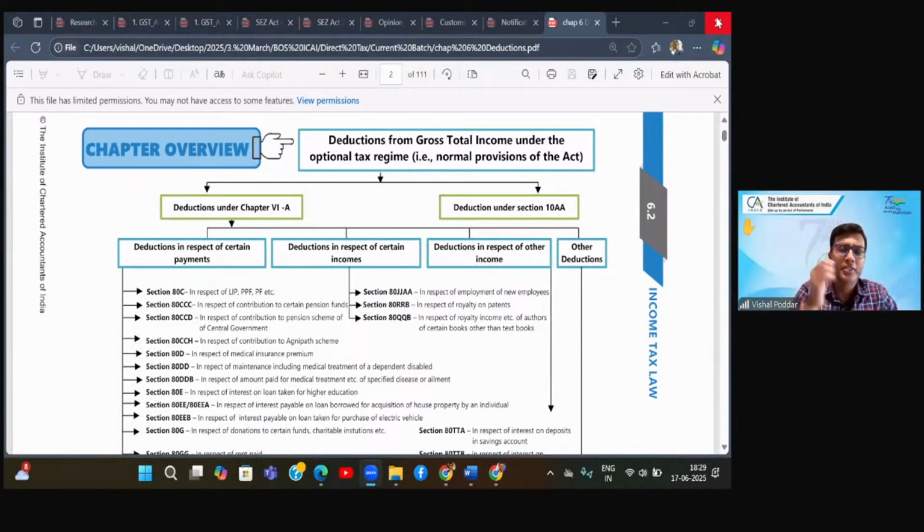So firstly, let me make it very clear. I always believe in learning the section numbers. Why? Because that is the basis of any legal subject, and taxation is one of the legal subjects. Without knowing the sections and the section numbers, you cannot have specialization or expertise in that subject.